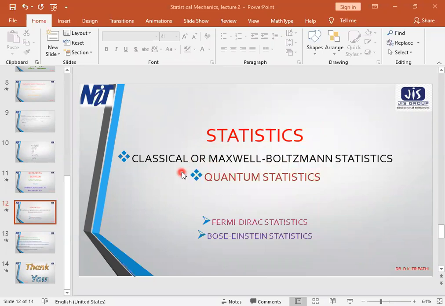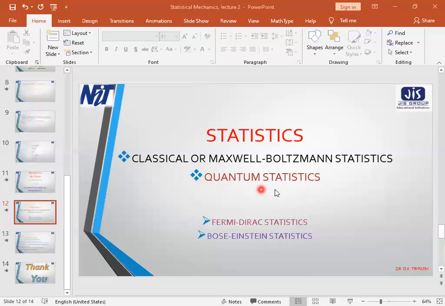That is why this classical statistics is called Maxwell-Boltzmann statistics. It uses the concept of classical mechanics, which did not evolve in a single day. It was developed by several scientists, starting from Newton to several mathematicians. Classical statistics or Maxwell-Boltzmann statistics, in short, we call MB statistics.